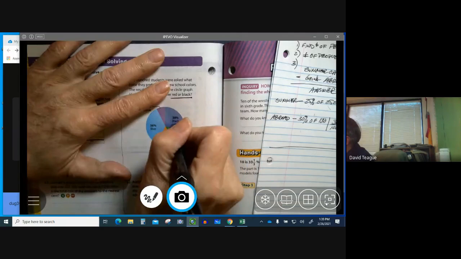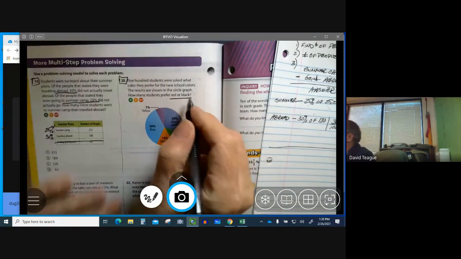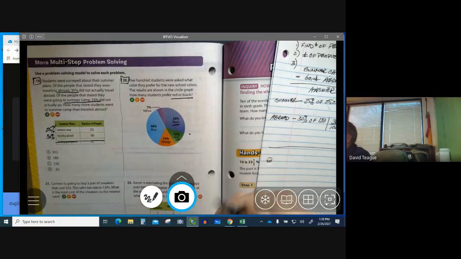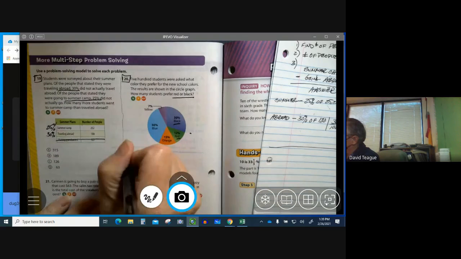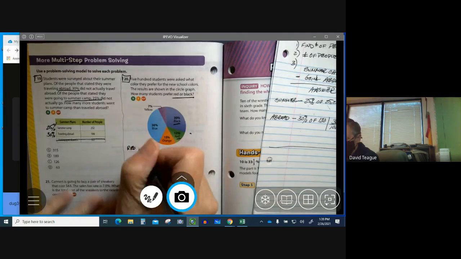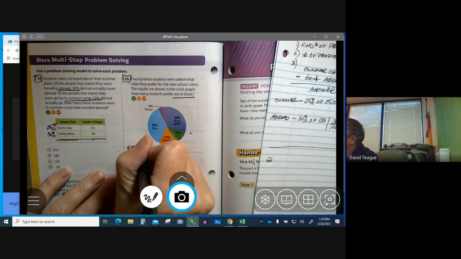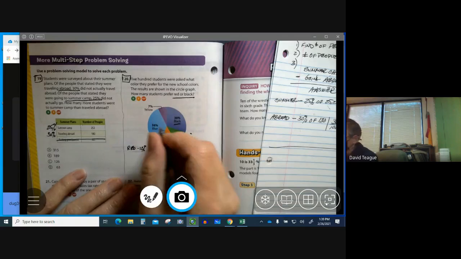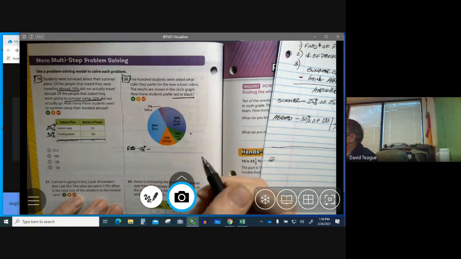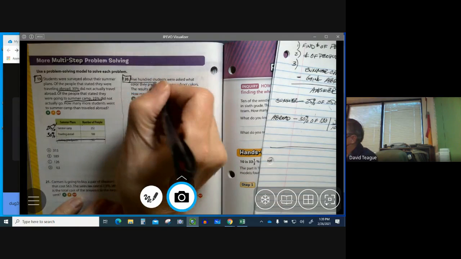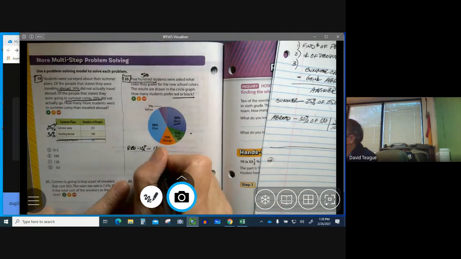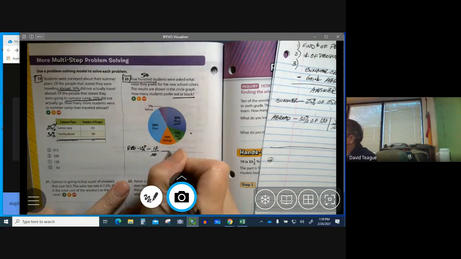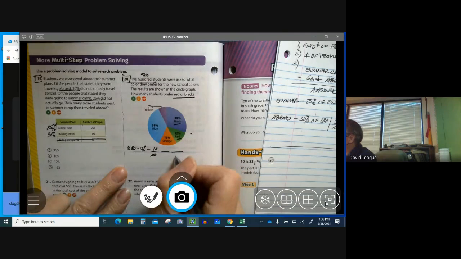So we're going to take, this is black, this is red, and we're actually going to have to add them together, right? So the first thing, red, we have to find out the red people. So red is 12% of 500, right? Because here it is, 500. So I'm going to rewrite this as 12 over 100, right? And this number here, the total number of students, is 500.